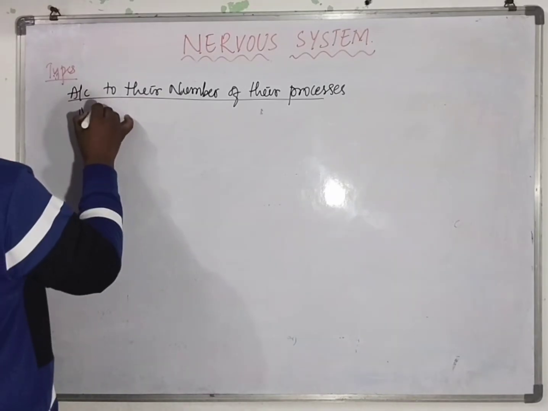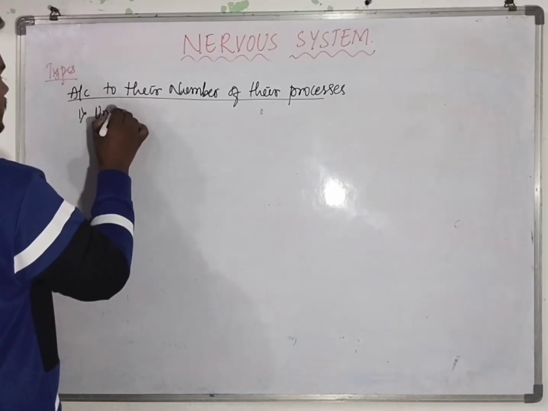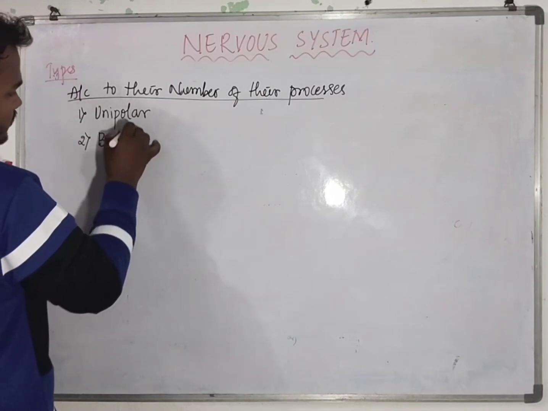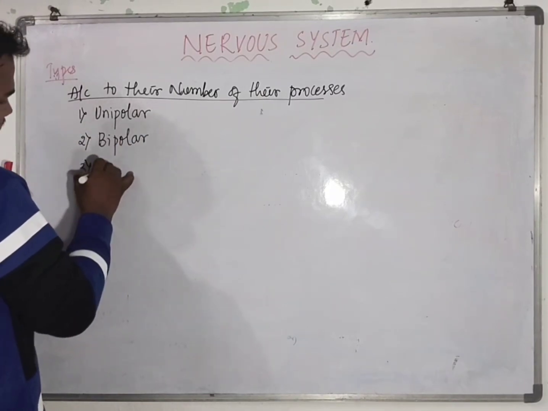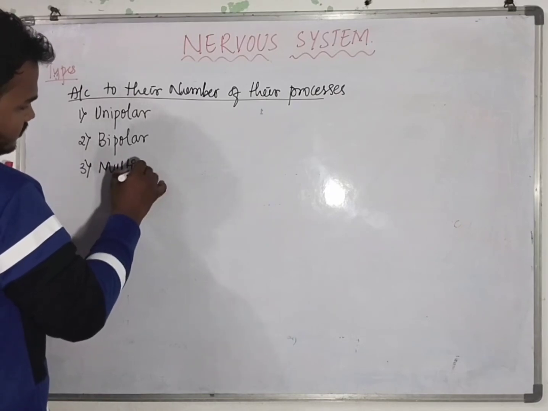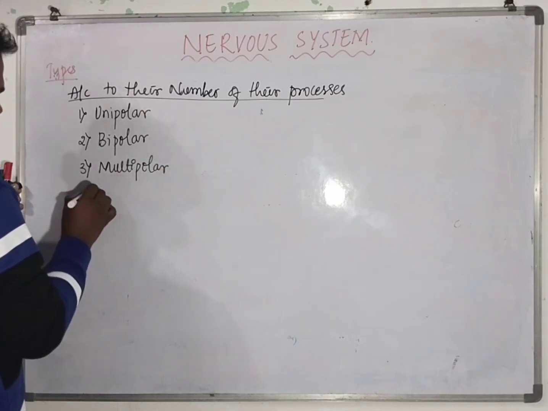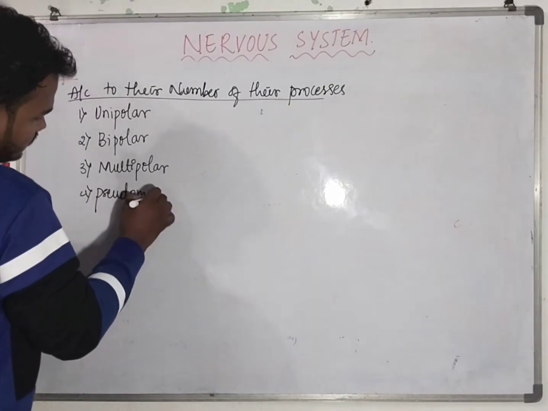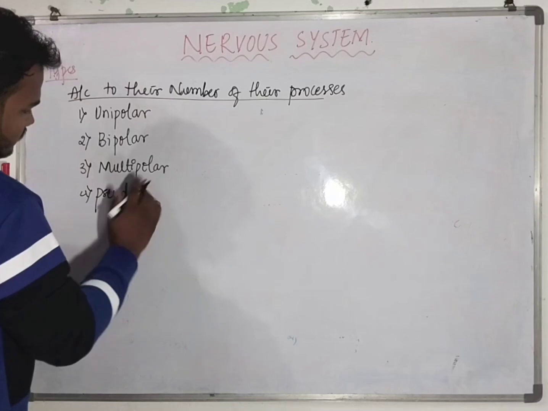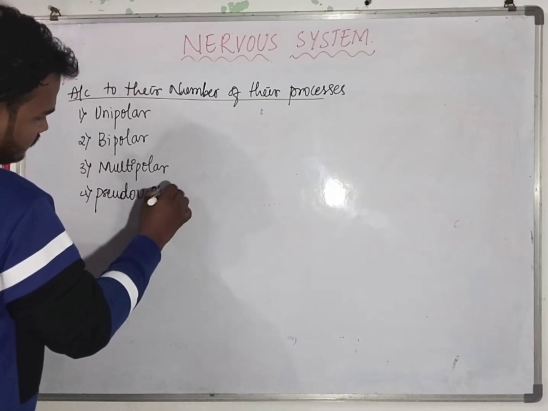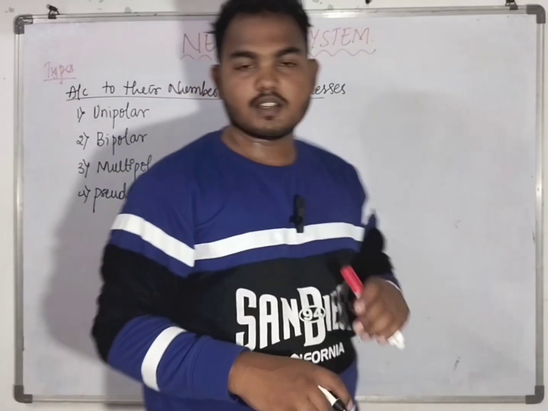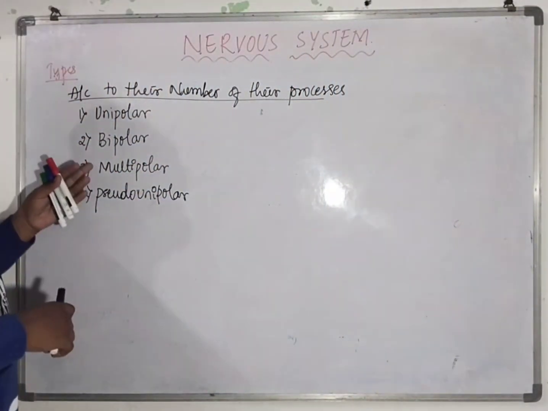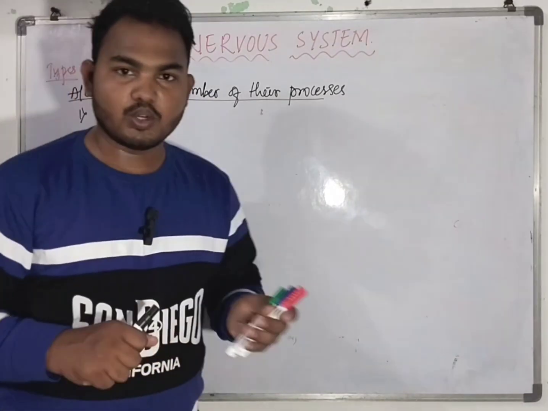First, we have unipolar neuron. Next, bipolar neuron. Next, we have multipolar neuron. Okay, fourth, we have pseudo unipolar. This is the types of neuron according to their number of processes. Okay, there is unipolar, bipolar, multipolar, and pseudo unipolar.